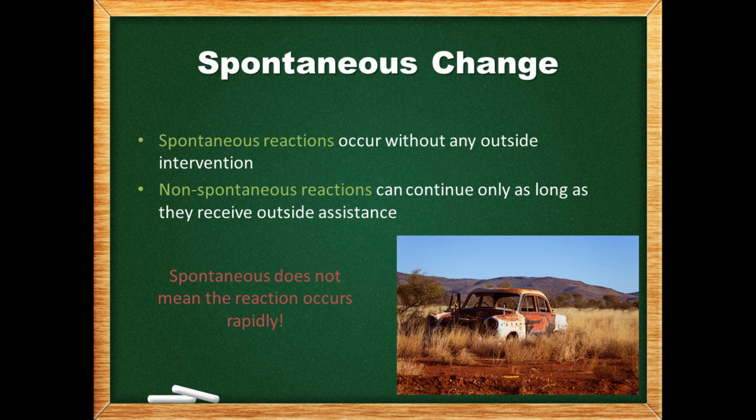Reactions that are spontaneous, which are also referred to as being thermodynamically favorable, occur without any outside intervention. On the other hand, non-spontaneous reactions can continue only as long as they receive outside assistance. Spontaneous does not mean the reaction occurs rapidly. Rust is one good example that illustrates this. The rusting of iron happens without any outside intervention and is thus a spontaneous process. This process is not instantaneous and usually happens gradually.